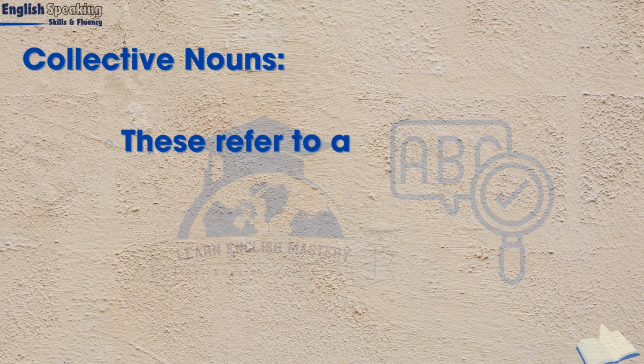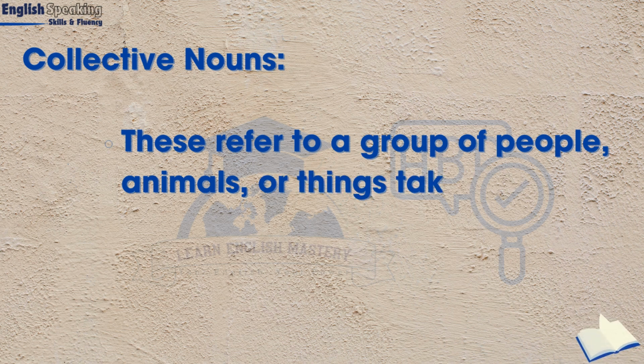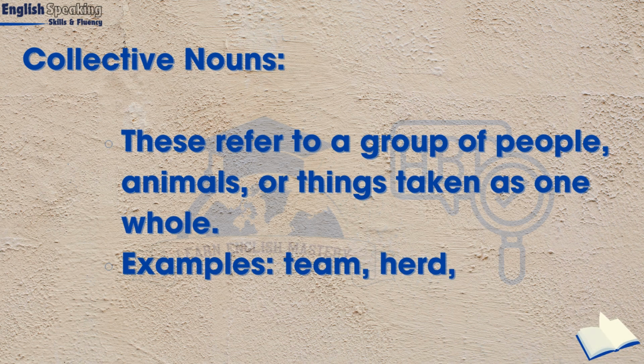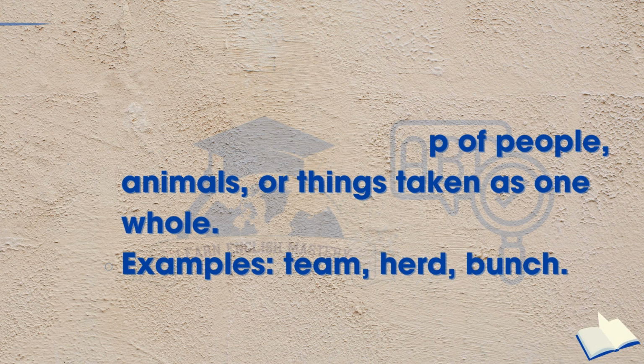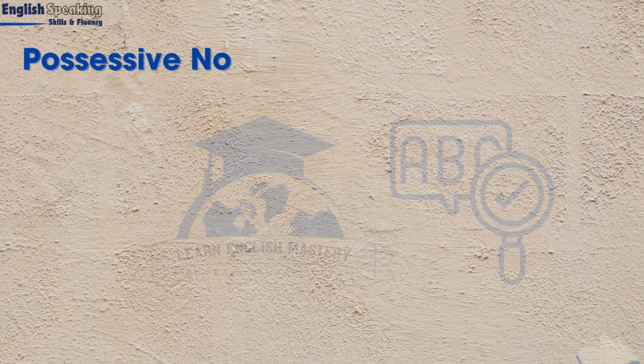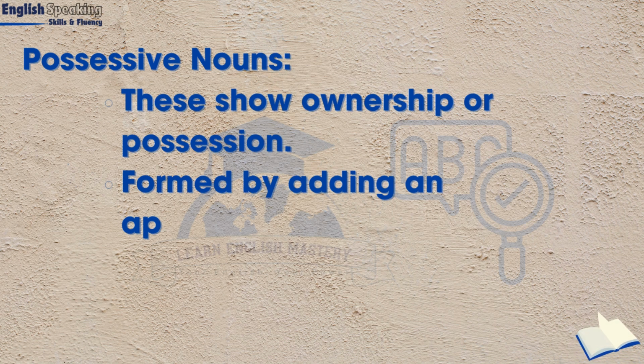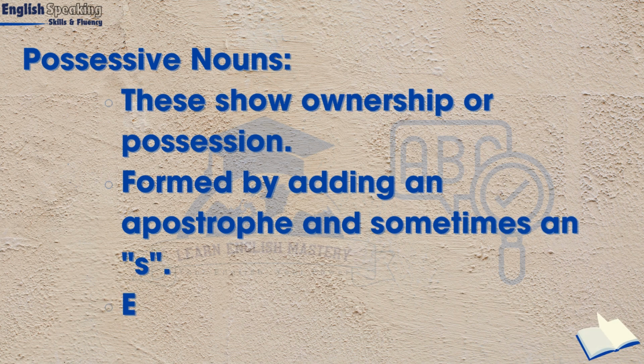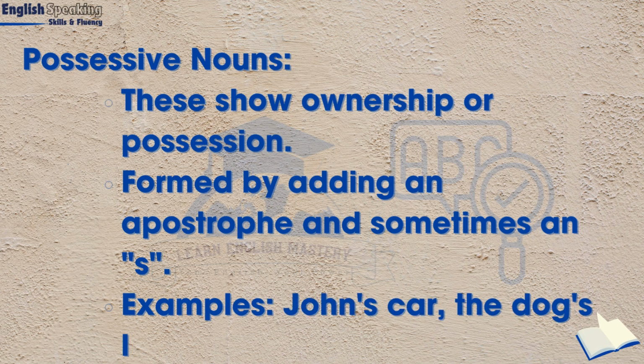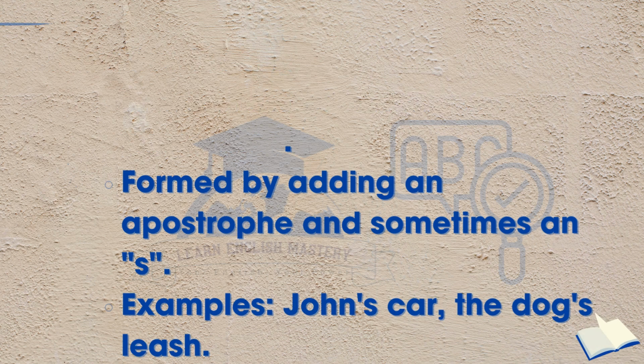Collective nouns. These refer to a group of people, animals, or things taken as one whole. Examples: team, herd, bunch. Possessive nouns. These show ownership or possession. Formed by adding an apostrophe and sometimes an s. Examples: John's car, the dog's leash.